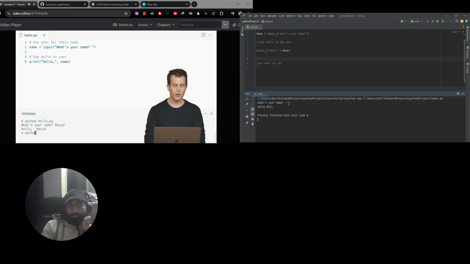And now notice if I run this program again, python of hello.py, type in my name, David. Now it looks grammatically like I might want. Now, which of these approaches is better? This approach uses a function print with two arguments, hello, comma, and the name variable. The previous version, recall, technically used one argument, even though it looked a little curious.